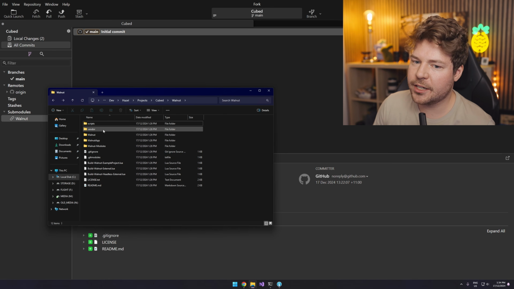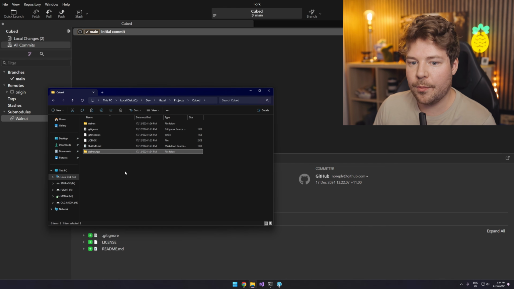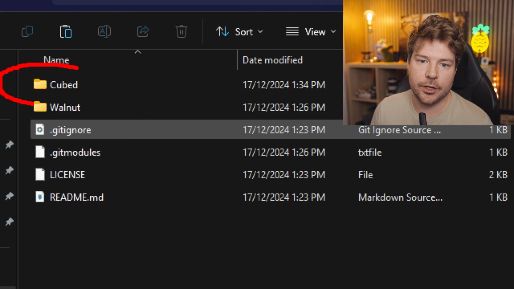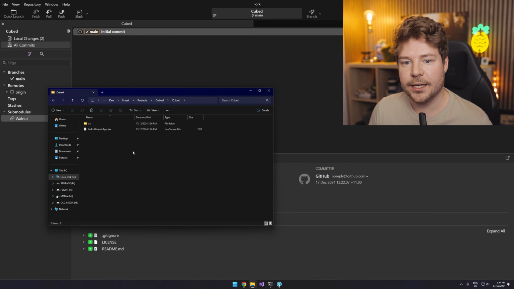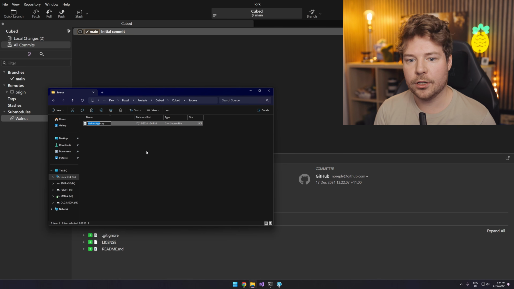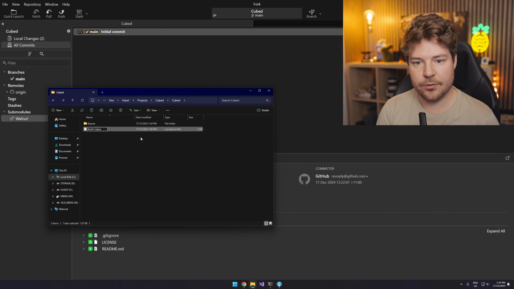So what I'm going to do is I'm just going to copy everything I want from here. So let's grab Walnut app. We're going to copy it out here, except I'm going to call it cubed. So this is going to be our actual like cubed project, which uses Walnut. Inside here, let me just rename this to source because that's what I tend to do these days. Walnut app, I'll just call this cubed app. And then we have build Walnut app, which I might just call build cubed.